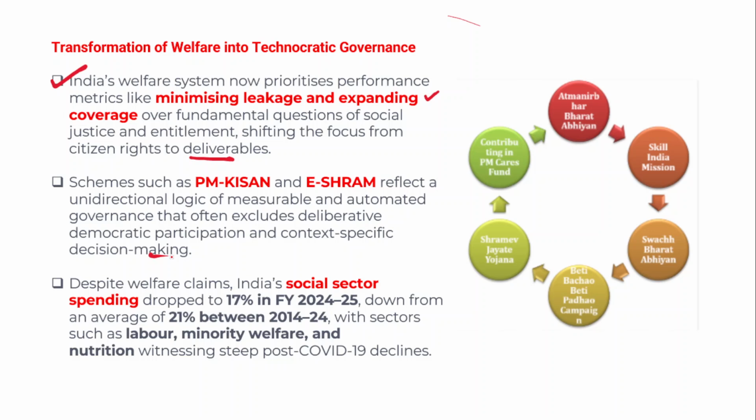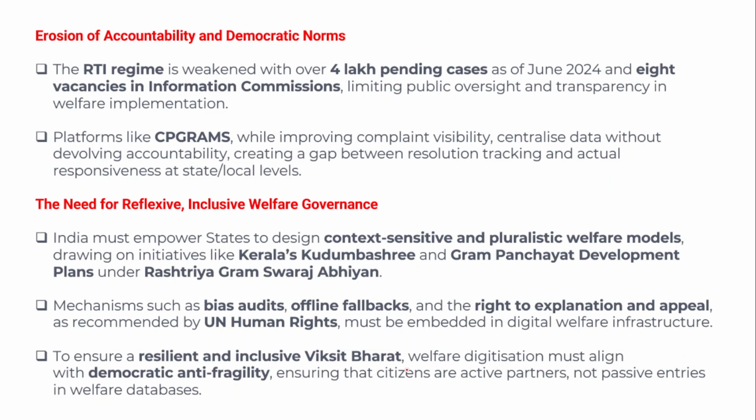However, in recent times, the social sector spending or the welfare spending has also been declining. So in the financial year 24-25, the social sector spending stands at 17%, and it dropped from 21% between 2014 and 24. So this was the social sector spending and it has declined to 17%. And in fact, there are some sectors such as labor, minority welfare and nutrition. So all these different sectors have been experiencing a steep decline in the allocations post COVID-19 pandemic.